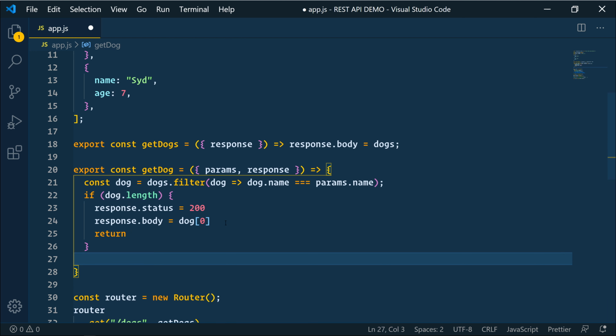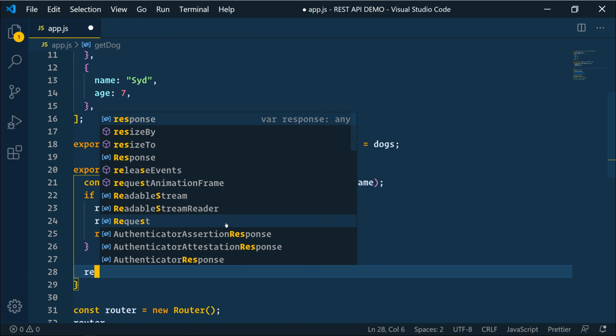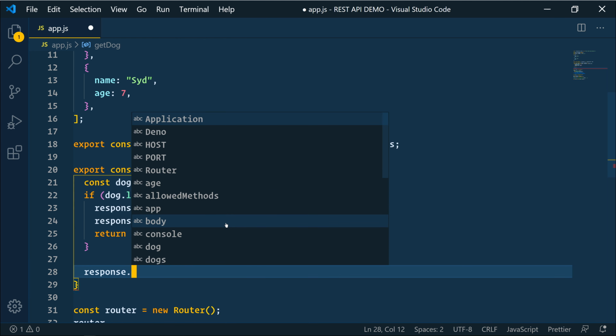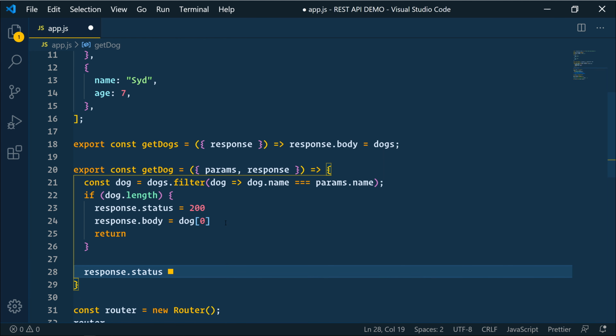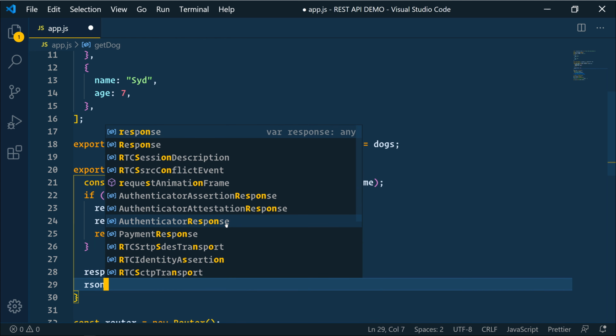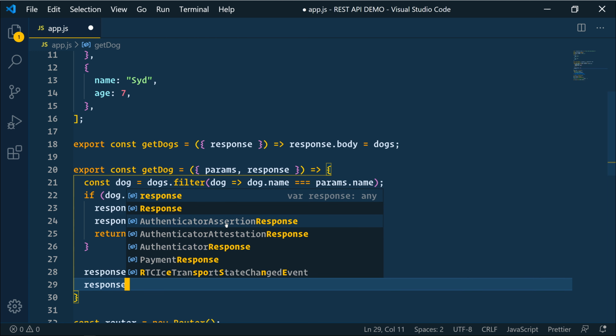If that is not true, if we didn't find a dog, then we're not going to return. We're going to set the response status to 400, and we're going to set the response body.